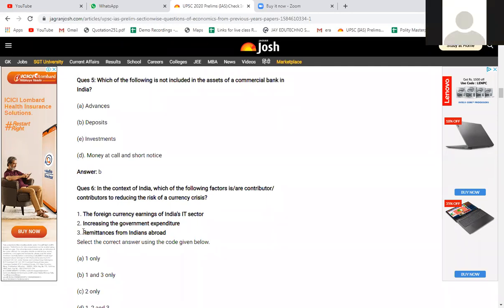Your third statement is remittances from Indians abroad. The Indian people who are working abroad and sending their salary to India, those are remittances, meaning the Indians who are living abroad. So will it lead to an inflow of dollars to India? Not only dollars but foreign currency, it may be rial or some other currency. So will it reduce the currency crisis? Yes or no, Saurabh? Yes, sir. Did you understand? So 1 and 3 only. So the answer should be B, 1 and 3 only.